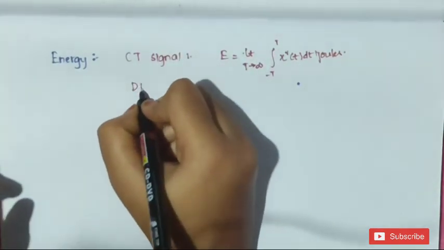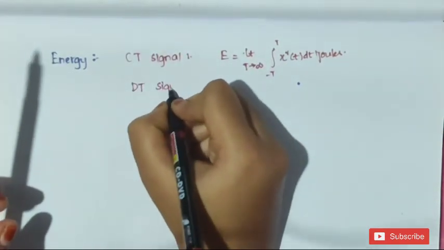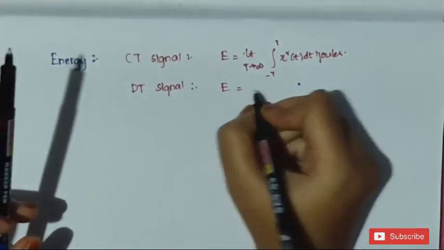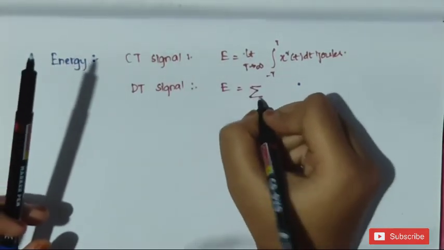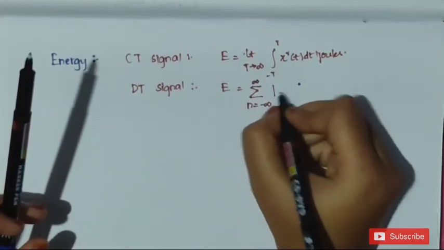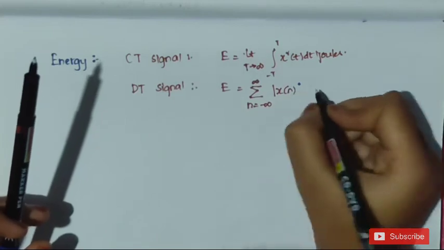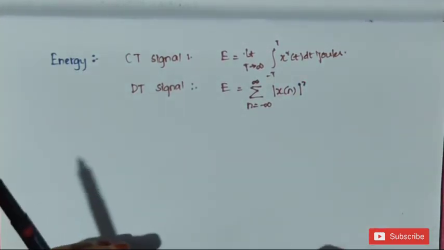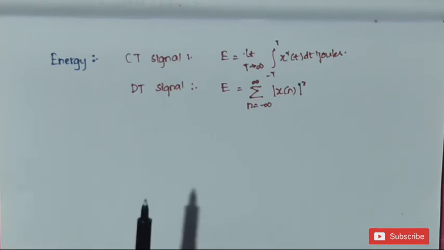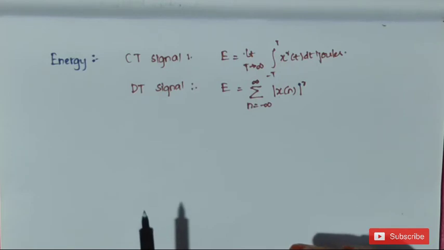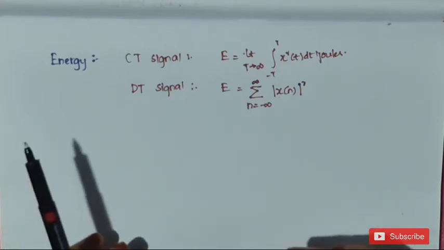In the same way, energy of a discrete time signal is defined as E is equal to sigma n equals minus infinity to infinity modulus of x of n whole square.